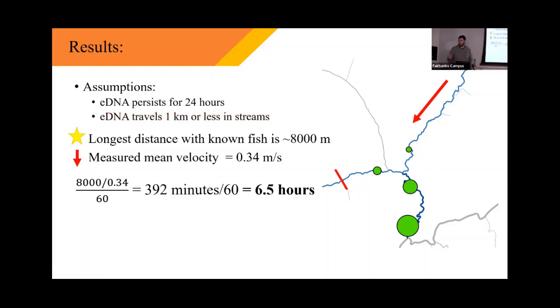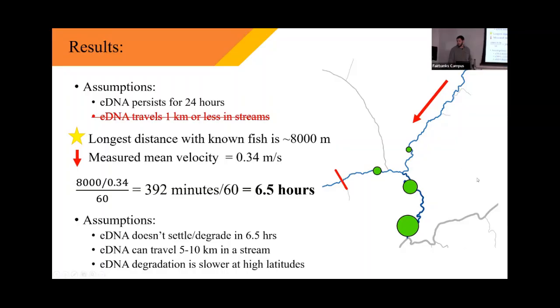It shows that this first assumption, that we're sampling within that 24-hour mark, is most likely true. And this other assumption, that the eDNA travels 1 kilometer or less, I'd like to update and say that as long as that eDNA doesn't settle or degrade in the stream within 6.5 hours, or maybe 8 or 10 hours in a longer tributary, it can travel much further than this previous literature suggests, maybe 5 or 10 kilometers in a stream.